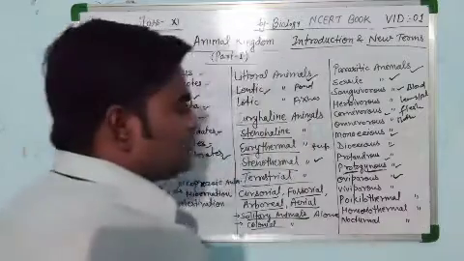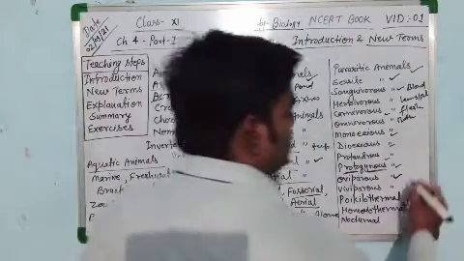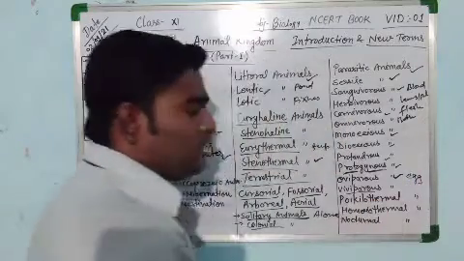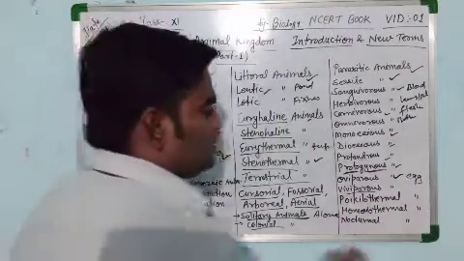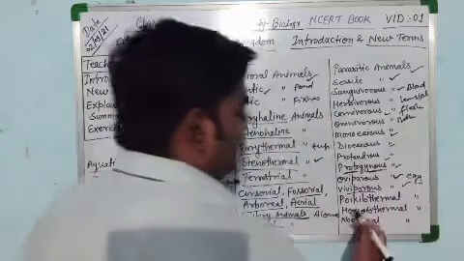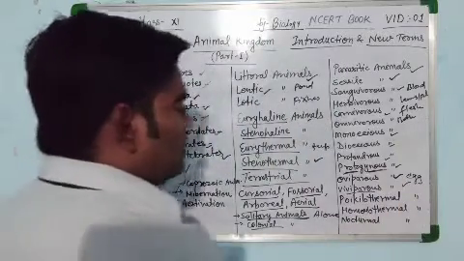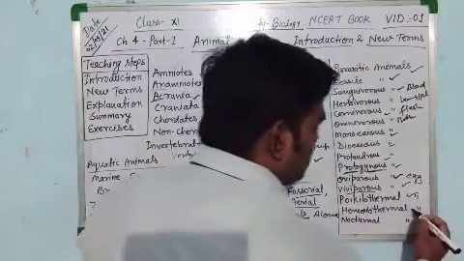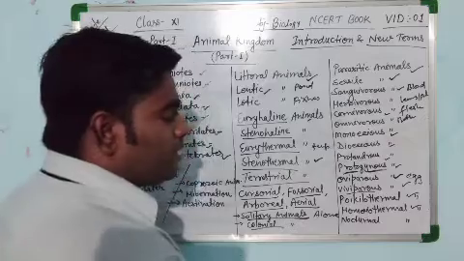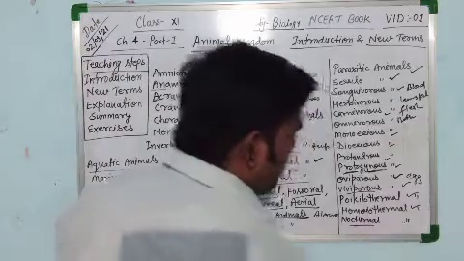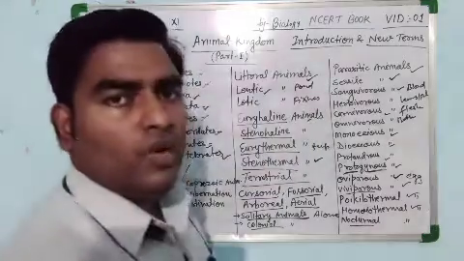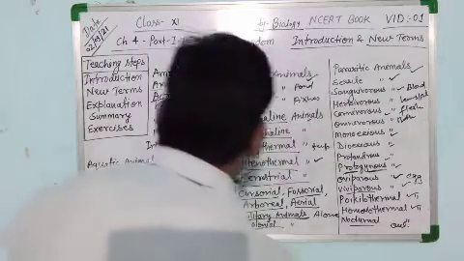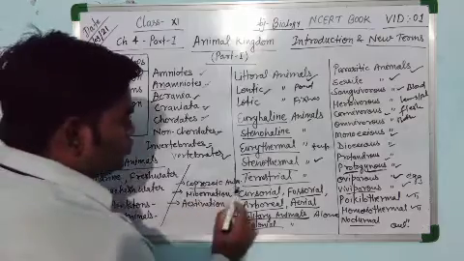Next is oviparous. If the animals lay eggs, they are said to be oviparous. Next is viviparous. If the animals give birth to young ones, this is said to be viviparous. Next one is poikilothermal. Poikilotherms are the cold-blooded animals. Next one is homeotherms. They are the warm-blooded animals. Next one is nocturnal animals, the animals which like the darkness, for example, owl.